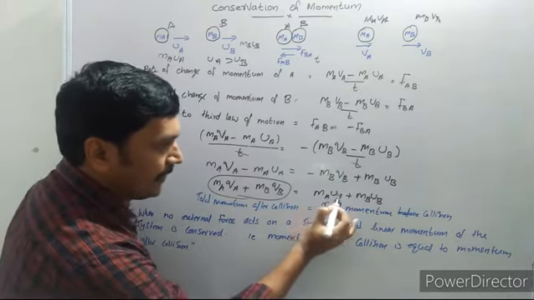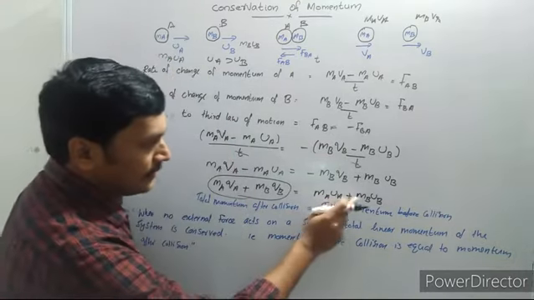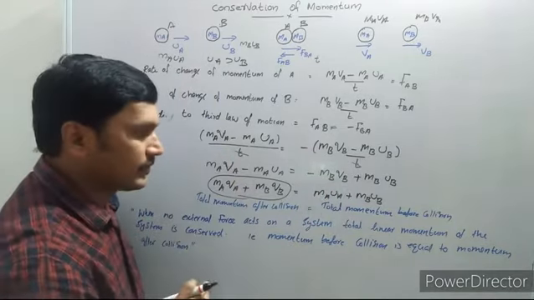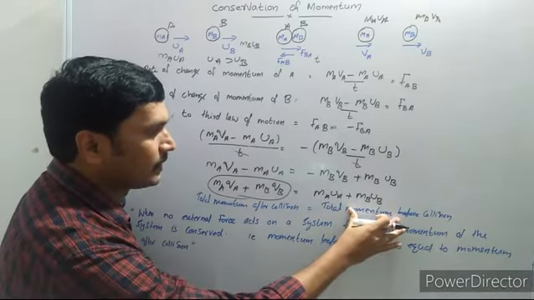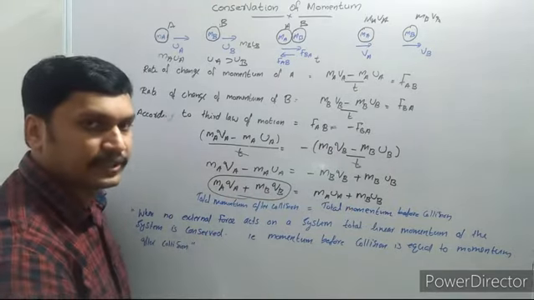MAUA is the momentum of A before collision and MBUB is the momentum of B before collision, so this is the total momentum before collision.